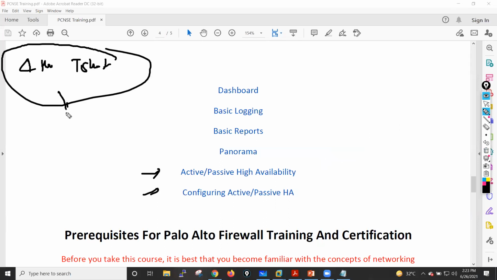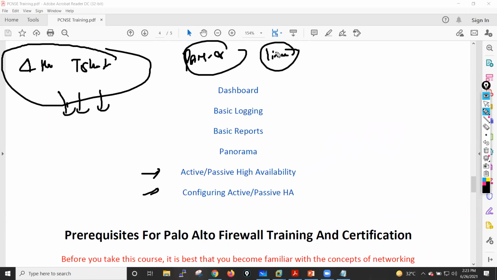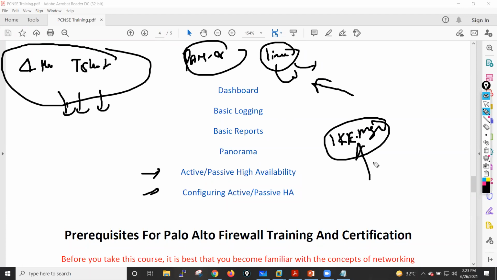Okay. In this troubleshooting class, I will explain the different daemon processes, because in Palo Alto, PAN-OS is based on the Linux kernel, right? So in Linux, there are multiple daemon services running. So I'll tell you how you can troubleshoot these daemons. Let's suppose you are having an issue with your IPsec site-to-site VPN. Then in that case, I'll tell you how you can troubleshoot your IKE manager daemon, because this particular process is responsible for your VPN stuff.